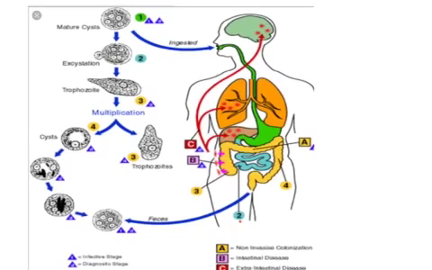Through the contaminated food and water, by the fecal oral route, they enter the human being: mouth, buccal cavity, pharynx, esophagus, stomach, small intestine.